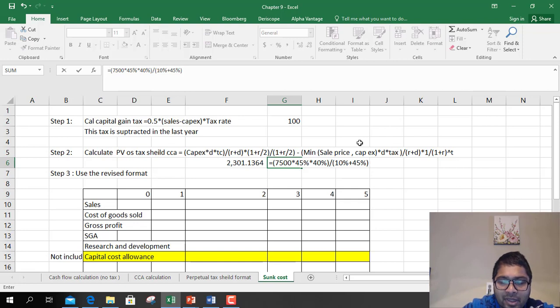Okay, into 1 divided by 1 plus 10% to the power years. So years is 4. You're selling the asset after 4 years.